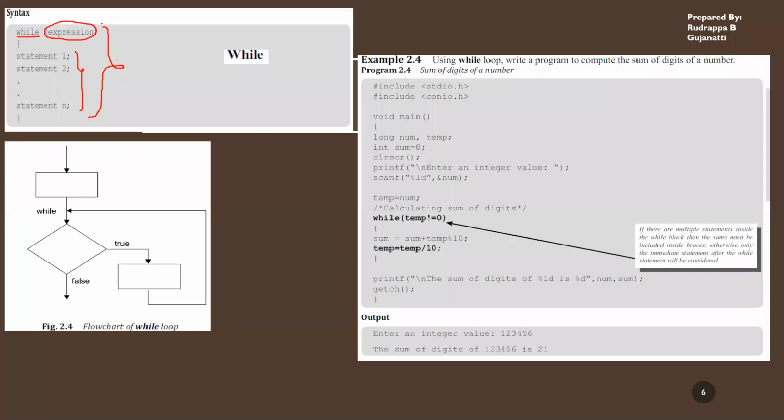For the first time when you encounter this, if the expression is false, none of these statements are executed. So execution of these blocks either 0 times or more than 0 times is dependent on whether the expression is true or false.